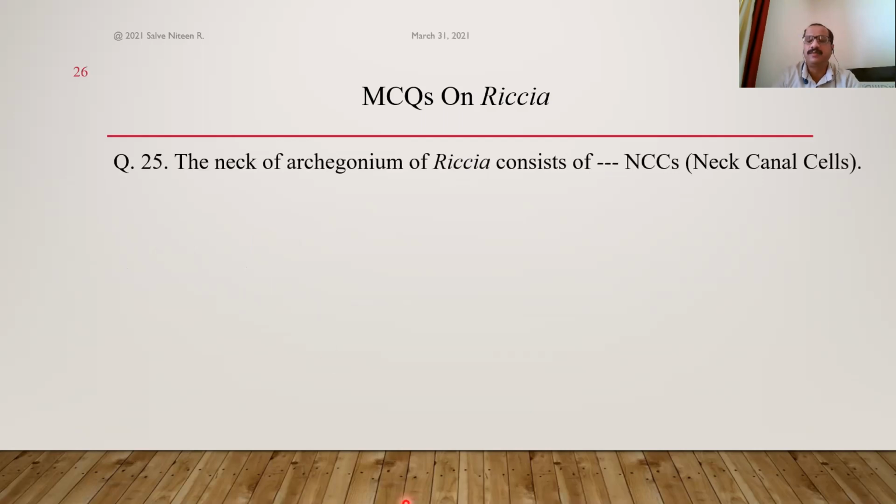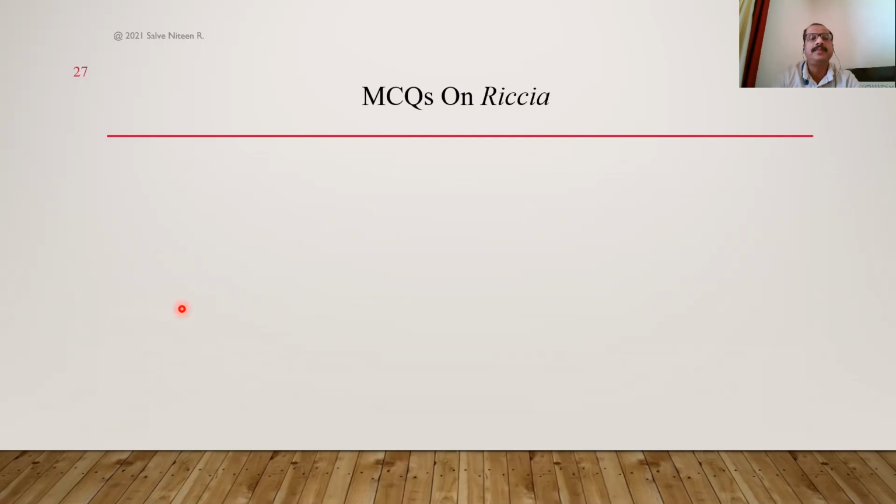The neck of archegonium consists of how many neck canal cells? The correct answer is 4. It consists of 4 neck canal cells.